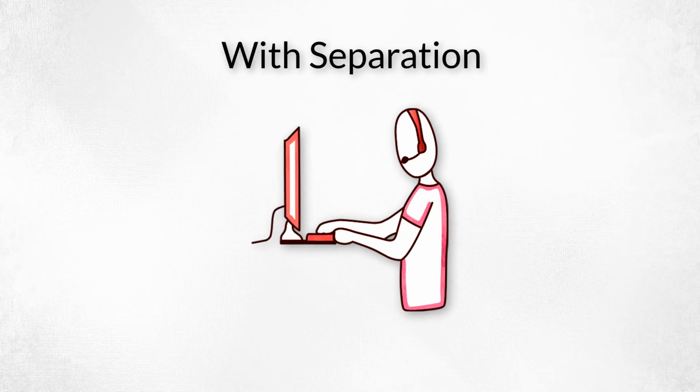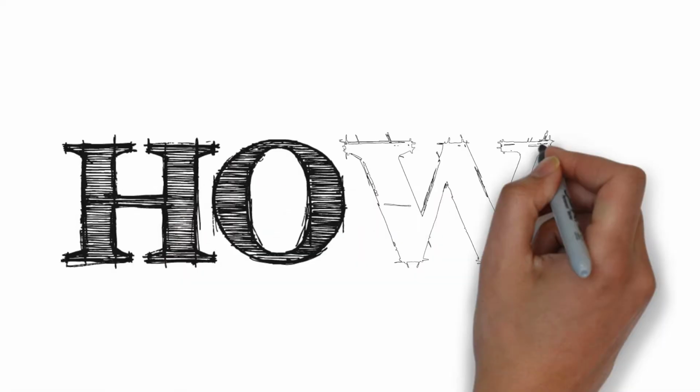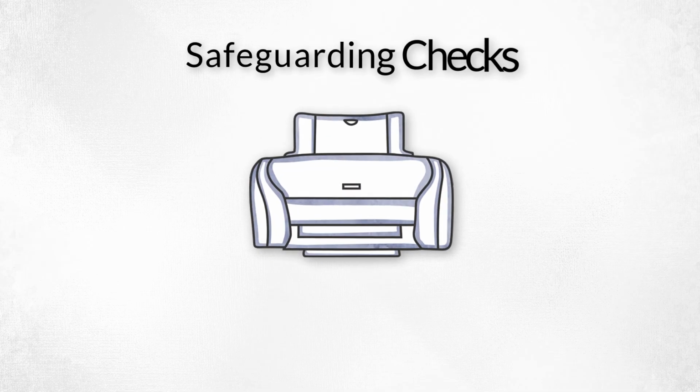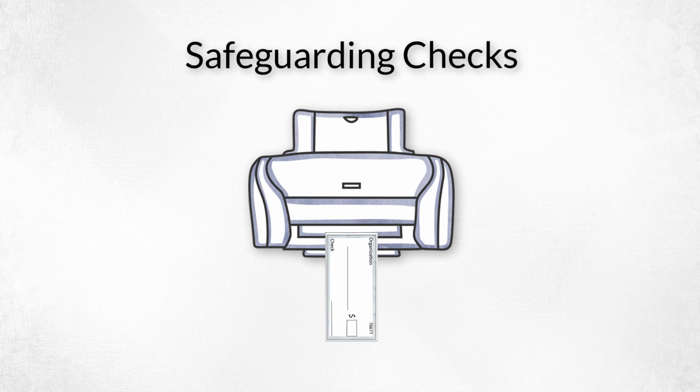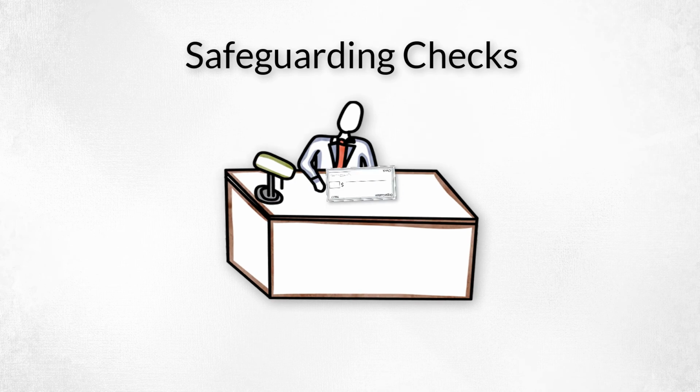The clerk also verifies any cash withdrawals or electronic payments have been entered into the accounting records and authorized. How are the checks safeguarded? The clerk keeps the checks and before creating them makes sure they're allowed by checking budget limits. Then the check goes to the treasurer for signing.